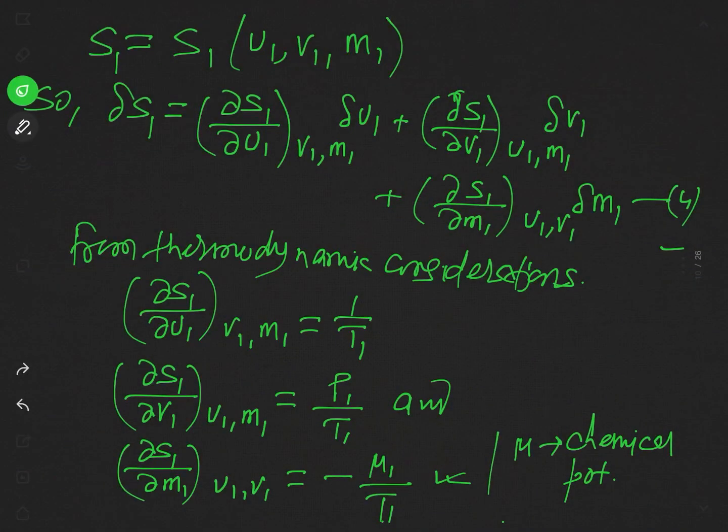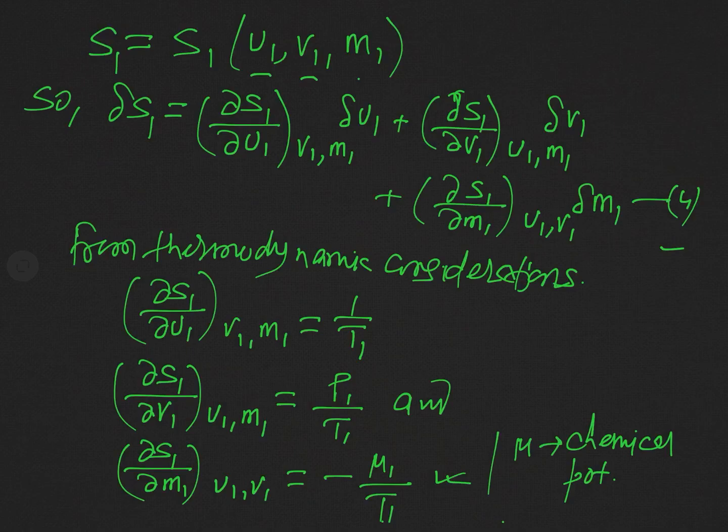Now we know that entropy in general is a function of internal energy, volume and mass. So if we consider entropy S1 of the first phase of our system, then this S1 will be a function of U1, V1 and M1.